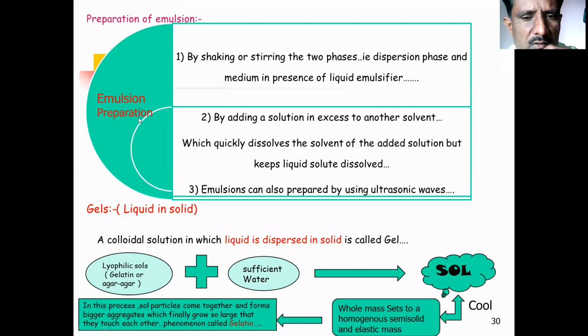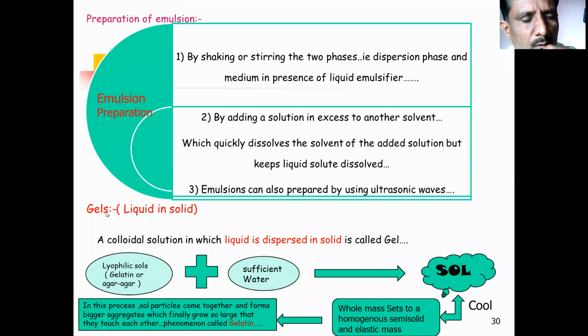An emulsion can also be prepared by using ultrasonic waves. If you mix the dispersed phase and dispersion medium, both liquids, and put them under ultrasonic waves, they will be easily emulsified, and we get the best emulsion.